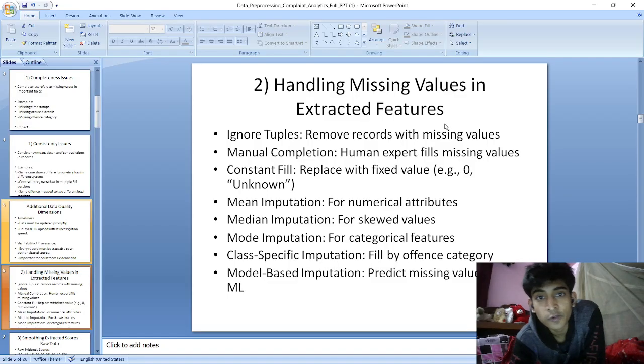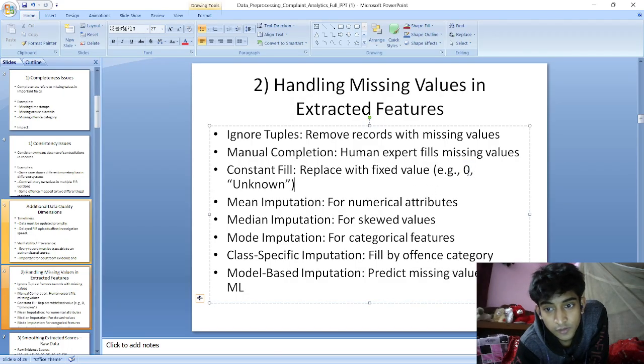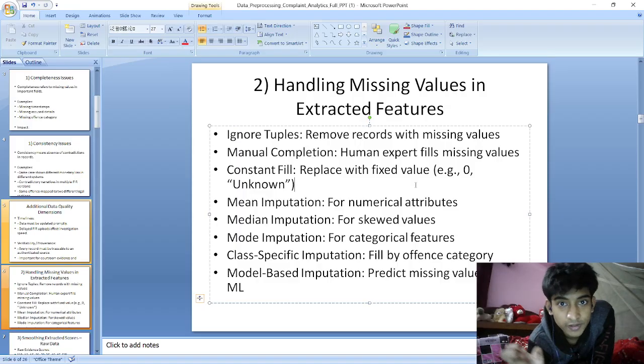Here we remove records with missing values; in whichever tuple there is a missing value, we remove those tuples. Then we have manual completion. Here we fill with the help of domain knowledge or a fixed value. We can fill the missing value with zero or with unknown. For salary in an employee data set, we can fill the value unpaid.